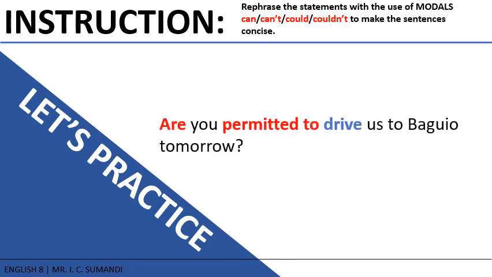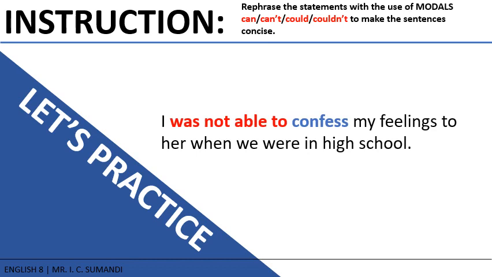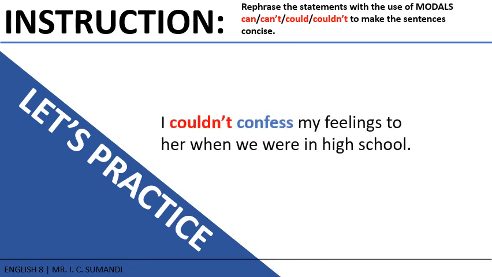Let's have number 4. Are you permitted to drive us to Baguio tomorrow? To make this question concise, we use the modal could. Could you drive us to Baguio tomorrow? Number 5. I was not able to confess my feelings to her when we were in high school. To make this statement concise, we use the modal could not or couldn't for this statement. I couldn't confess my feelings to her when we were in high school.